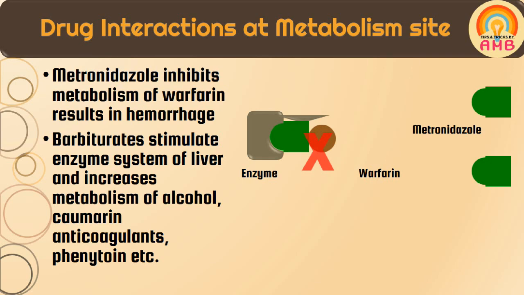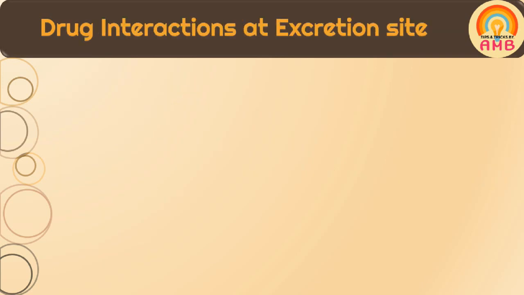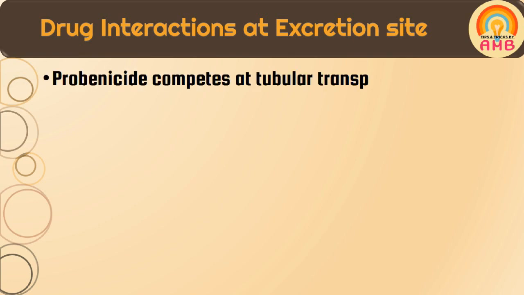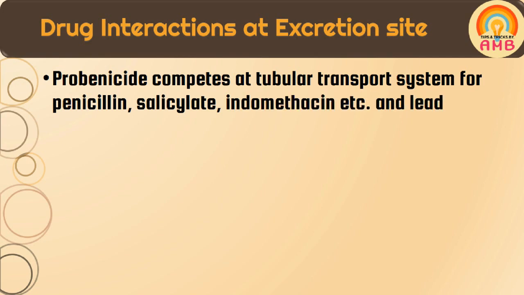Now we are going to discuss drug interactions which can take place at the excretion site. If probenecid is administered simultaneously with penicillin or salicylates or indomethacin, probenecid competes at the tubular transport system with these drugs like penicillin, salicylates and indomethacin and decreases their elimination. Hence these drugs accumulate in the body, producing their toxicity.